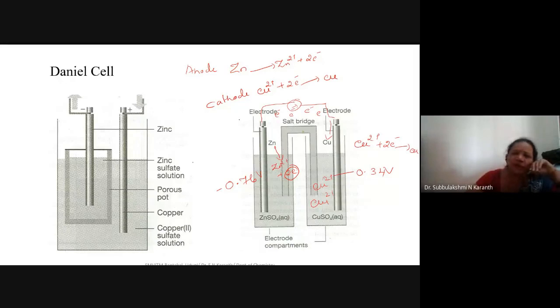Then the anode electrode is represented this way. Here Zn is involved. Zinc metal dissolves into the solution as Zn2+. So we represent it this way: Zn is dissolved in the form of Zn2+. Are they in the same phase, Zn and ZnSO4? There is a difference in the phase. One is a solid, another is a liquid, and that difference is indicated by a single vertical line.